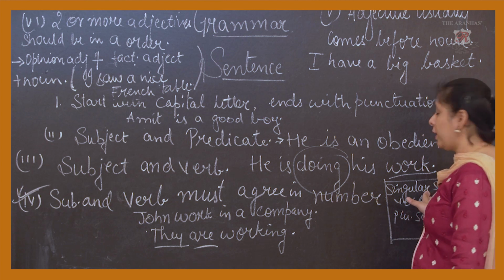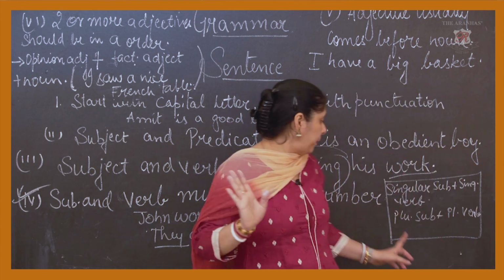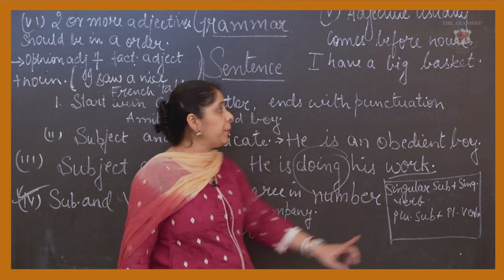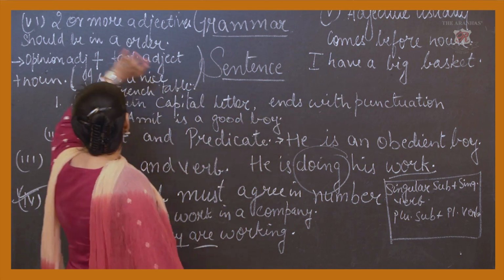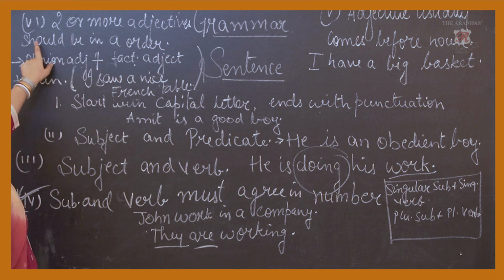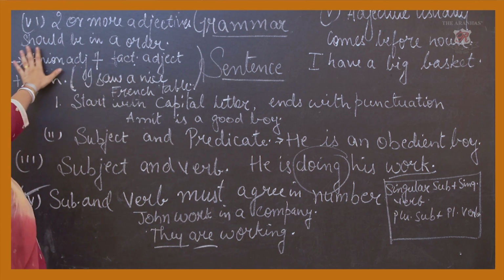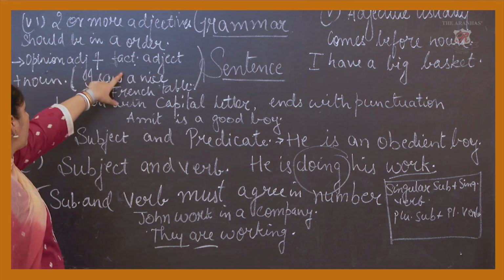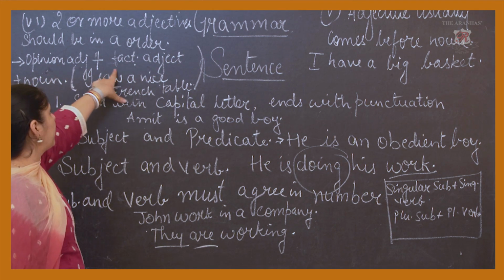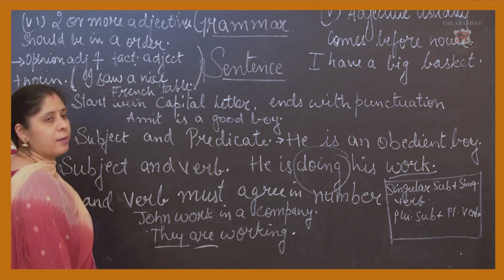If it is singular, the verb should be singular; if the subject is plural, the verb would be plural. Adjective usually comes before noun, and two or more adjectives should be in an order: opinion adjective plus factual adjective plus noun.